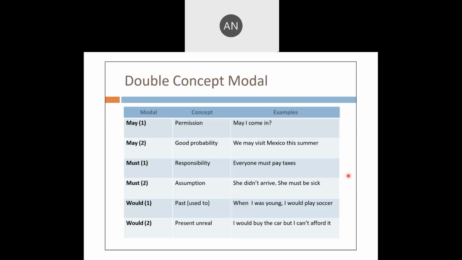Must is for responsibility, must is for compulsion, also assumption. So everyone must pay their taxes. It's compulsory. An assumption, she did not arrive. She must be sick. So it is assumption. Would for past and would for present unreal. Past, what is it? When I was young, I could play soccer. Present unreal is I would buy the car, but I cannot afford it. So that is unreal.